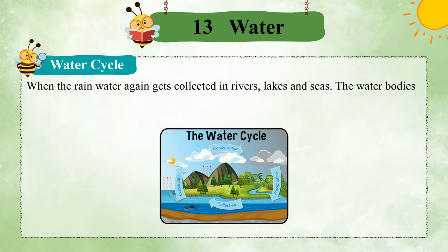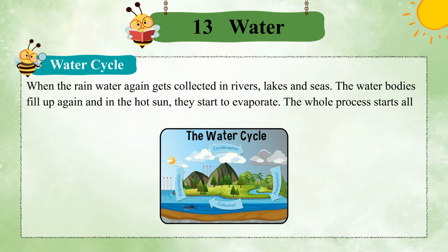When the rain water again gets collected in rivers, lakes and seas, the water bodies fill up again and in the hot sun, they start to evaporate. The whole process starts all over again. It is called the water cycle.